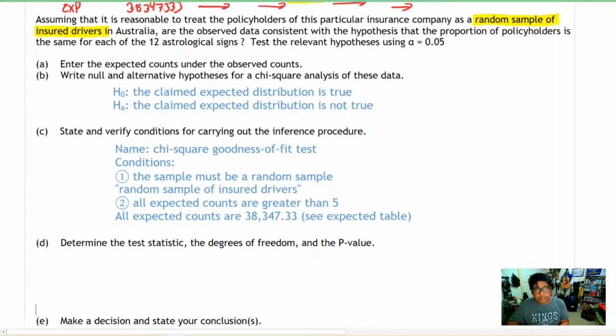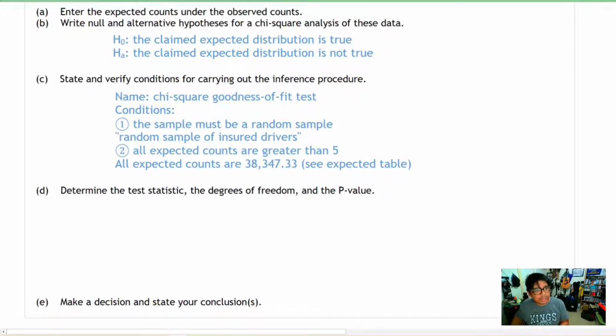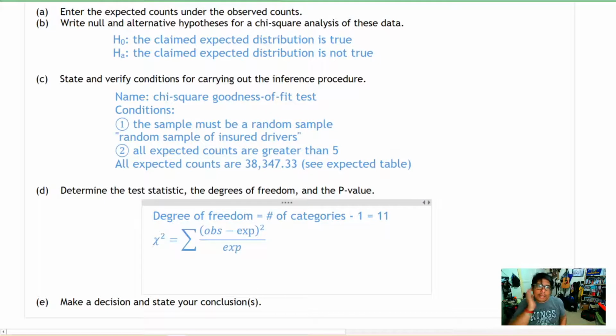Letter D. So for this one, we're supposed to determine the test statistic, the degree of freedom, and the p-value. Now, some of these are a little bit easier than others. The degree of freedom is just the number of categories minus 1. Of course, that's just 11. Now, the chi-square test statistic, we're going to write down the general formula here. The specific formula: it's the sum of all the expected, observed minus expected, divided by expected.